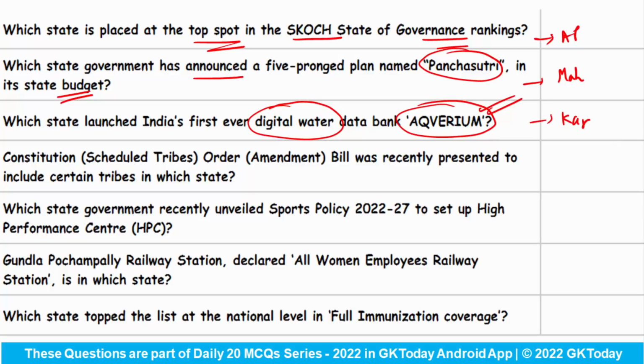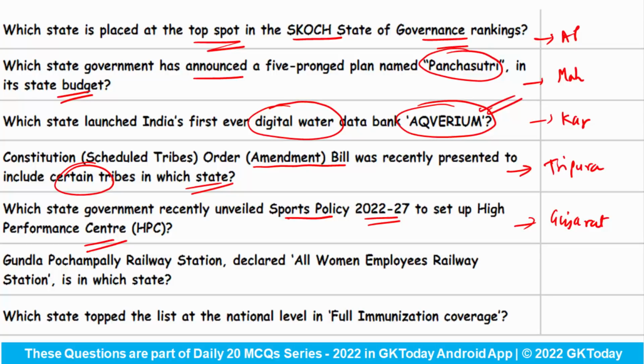Next is, the Constitution Scheduled Tribes Order Amendment Bill was recently presented to include certain tribes in which particular state? The answer is Tripura. Then which state government recently unveiled the Sports Policy 2022 to 27 to set up a High Performance Center? This has been done by Gujarat. Then Gundla Pochampalli Railway Station, declared an all-women-employees railway station, is in which state? This railway station is actually in Telangana. Now, which state topped the list at the national level in full immunization coverage? Regarding this, the topper state is Odisha.